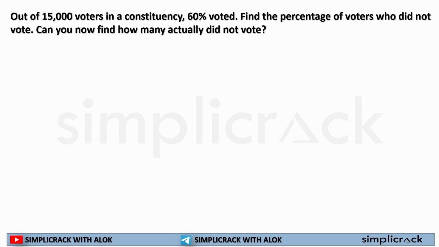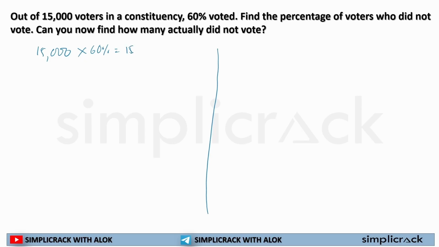Here in this question it is given: out of 15,000 voters in a constituency, 60% voted. Find the percentage of voters who did not vote. So I have two options. First, 15,000 voters are there, 60% voted.